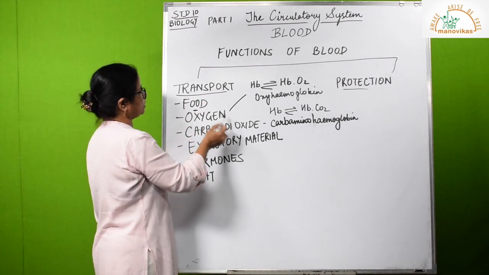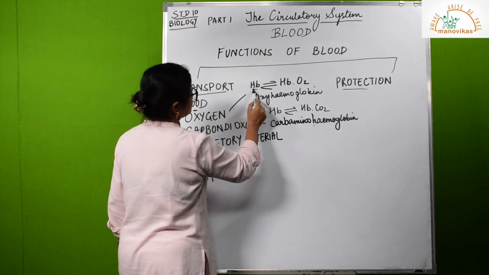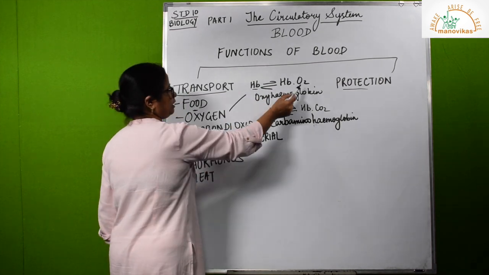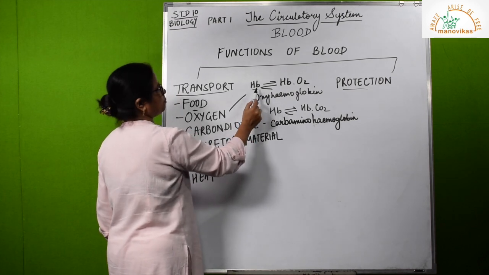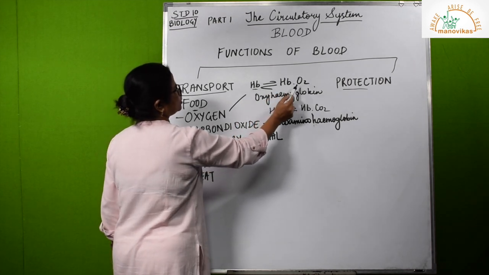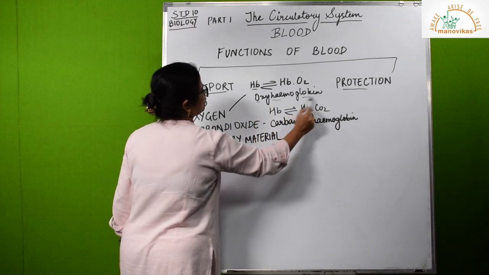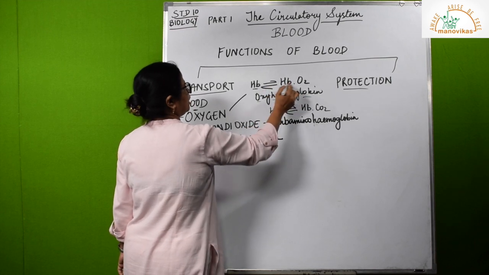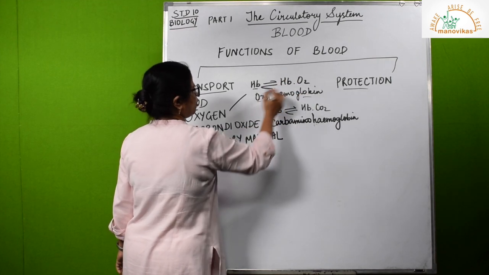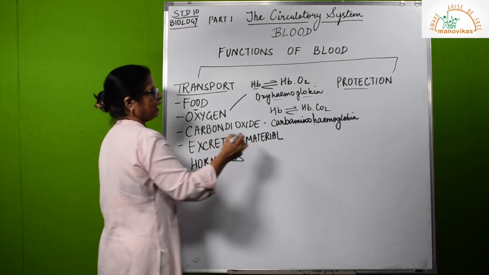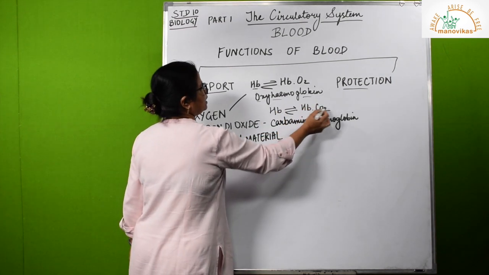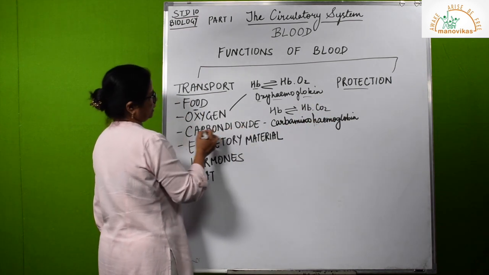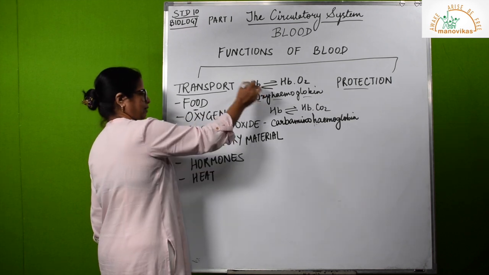Oxygen. Now, this is hemoglobin. This is the formula here for hemoglobin. Now this hemoglobin has a great affinity for oxygen. This is an unstable compound. So quickly it combines with oxygen and it is carried in the form of oxyhemoglobin. Remember this word, oxyhemoglobin. So oxygen combines with hemoglobin to form oxyhemoglobin. Carbon dioxide. How is it carried? Again hemoglobin. It forms carbaminohemoglobin and it allows carbon dioxide to be transported via the blood.